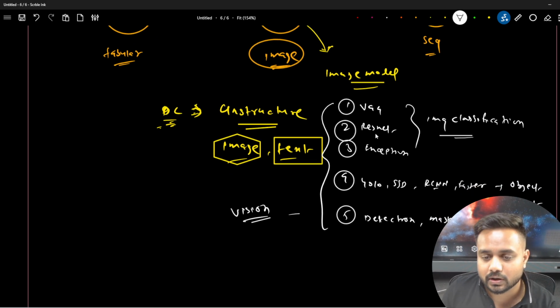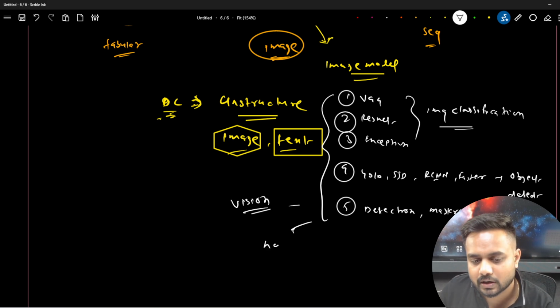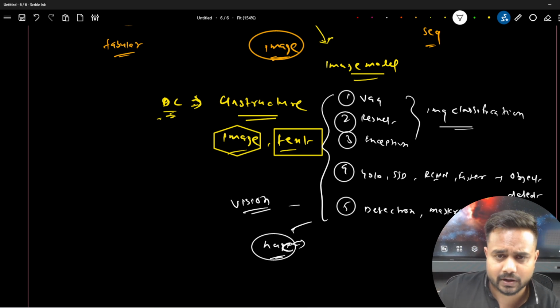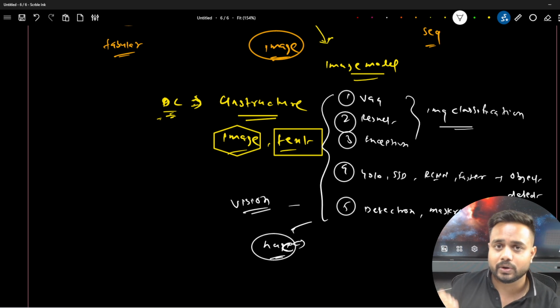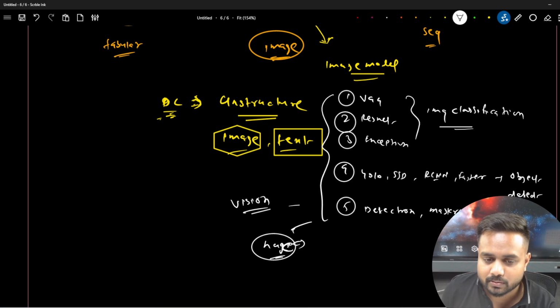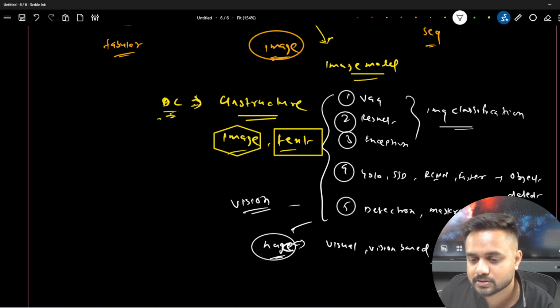Here this YOLO, SSD and this type of model have been trained on a huge amount of data. So we can directly download the weights of it, and then train our model. We can directly download the weights and use them. That is called transfer learning, or we can fine tune it on our requirement also, right? These have been trained on a huge amount of different types of data, like ImageNet and all. And this type of model is called a visual model, a vision based model.